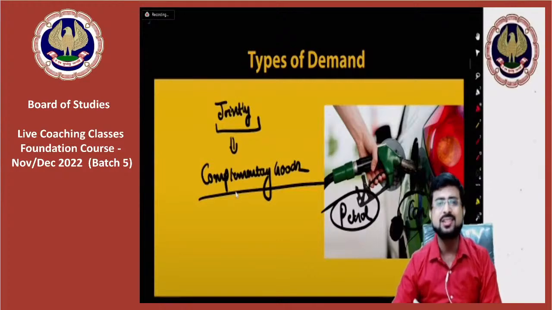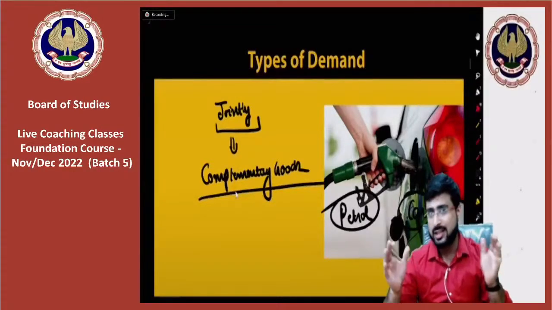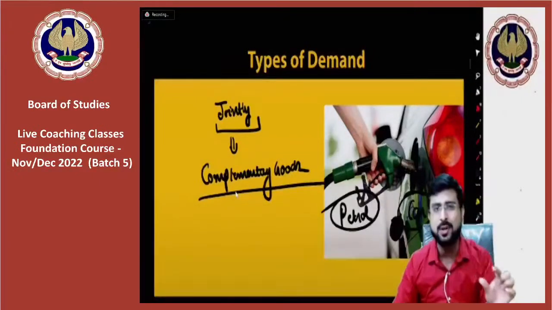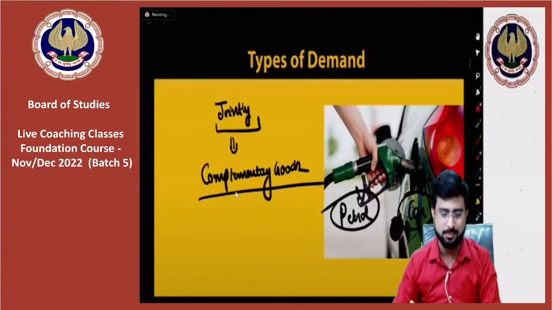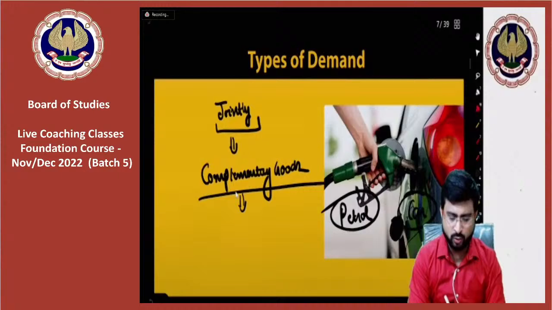Then there is this car and petrol. So if you buy one, you will have to purchase the other. Like if you bring a printer home, then there is some cartridge refilling that you will have to do again and again. So cartridge and printer are again joint demand. So my dear friends, this demand for complementary goods is called joint demand.